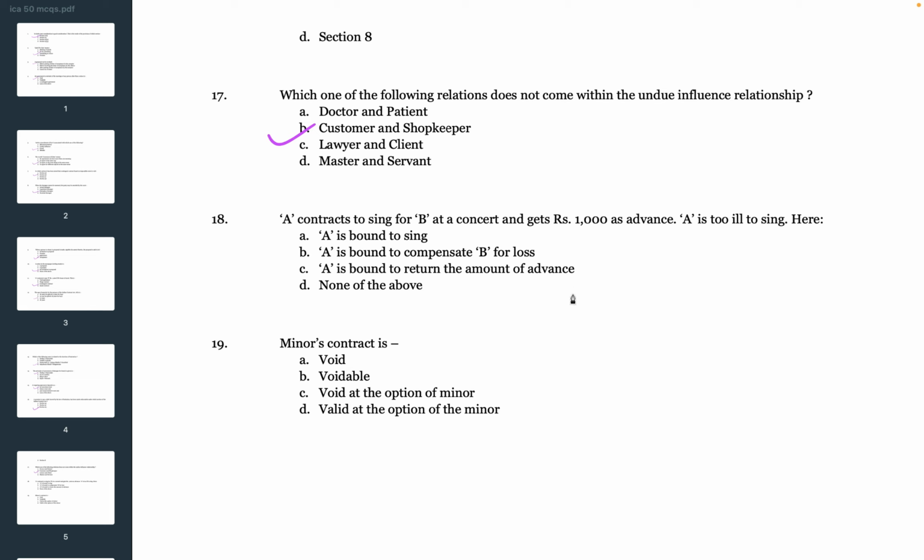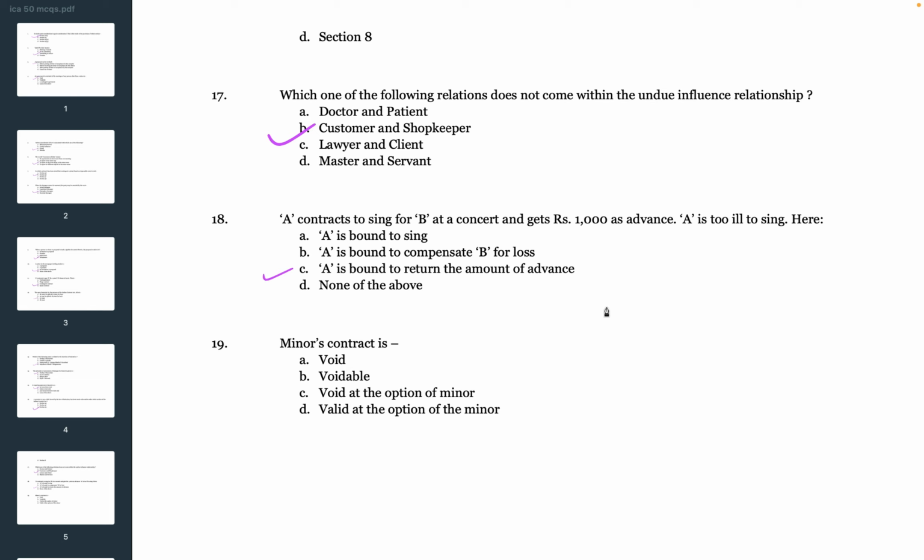Next question. A contracts to sing for B at a concert and gets ₹1,000 as advance. A is too ill to sing. Here, A is bound to sing. B, A is bound to compensate B for loss. C, A is bound to return the amount of advance. D, none of the above. So the correct answer is C. A is bound to return the amount of advance to B.